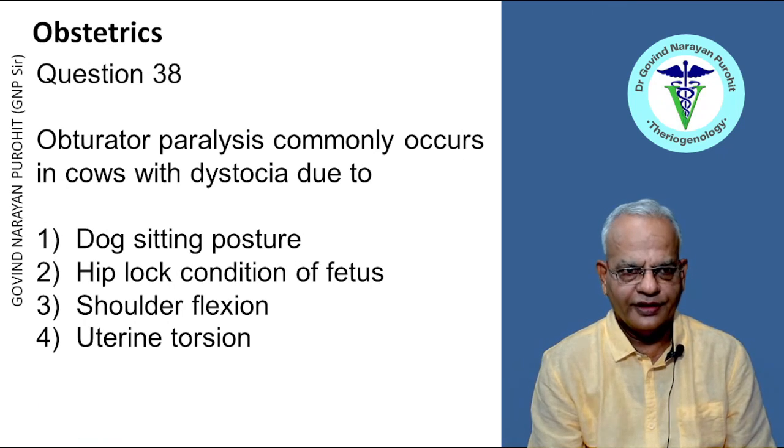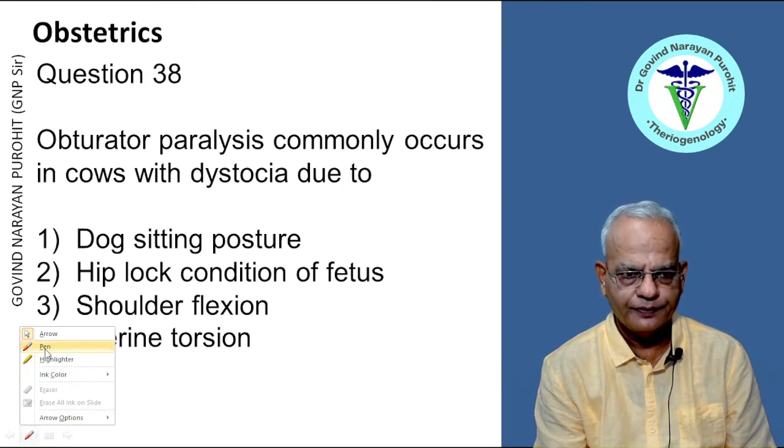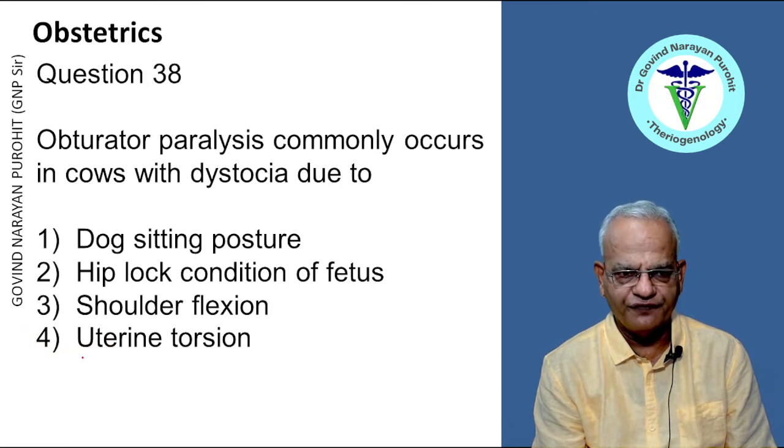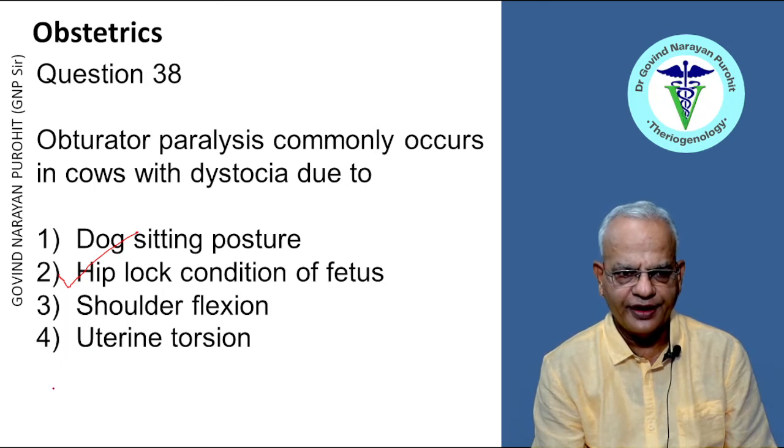Now the next question is obturator paralysis commonly occurs in cows with dystocia due to dog sitting posture, hip lock condition of the fetus, shoulder flexion, uterine torsion. Now obturator paralysis occurs because of hip lock condition. So hip lock condition is the right answer, right?